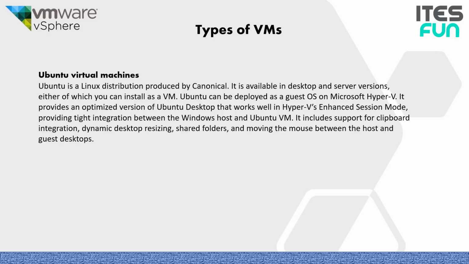Last, we have the Ubuntu virtual machine. It is a Linux distribution provided by Canonical. It is available in desktop and server versions, either of which we can install as a VM. Ubuntu can be deployed as a guest operating system on Microsoft Hyper-V.